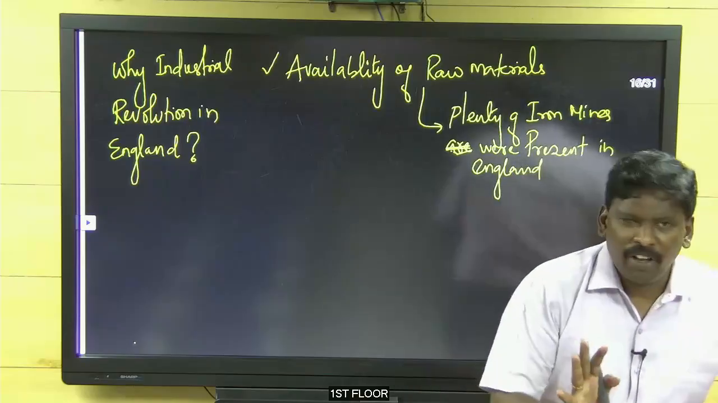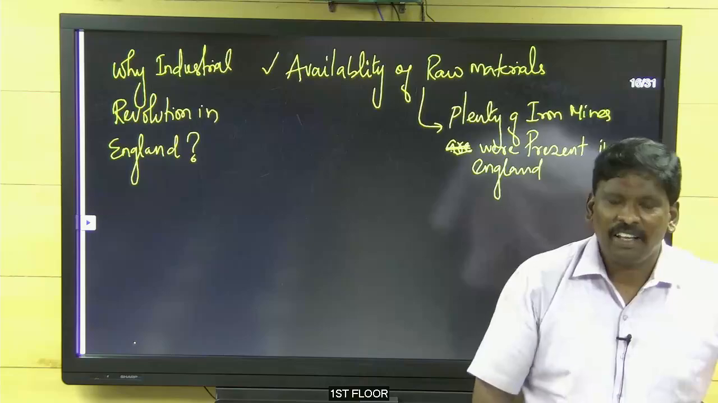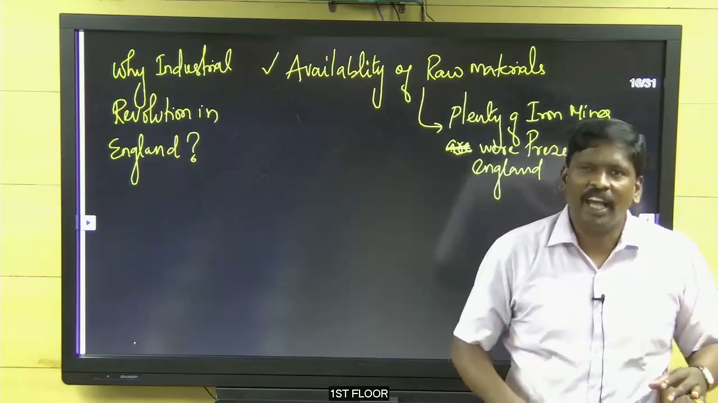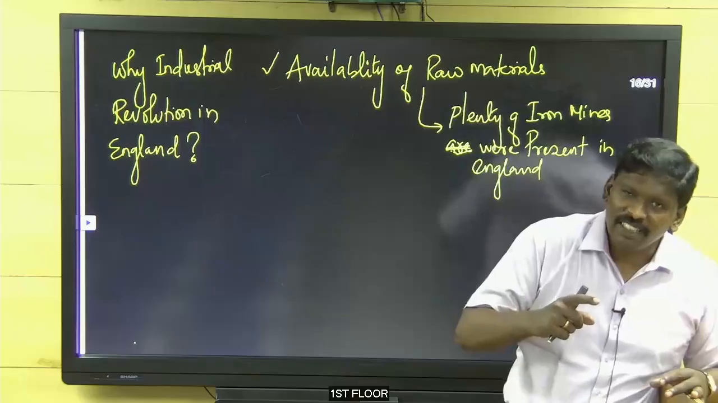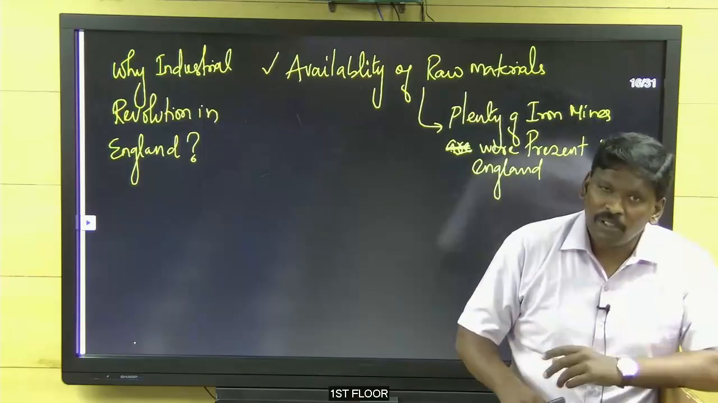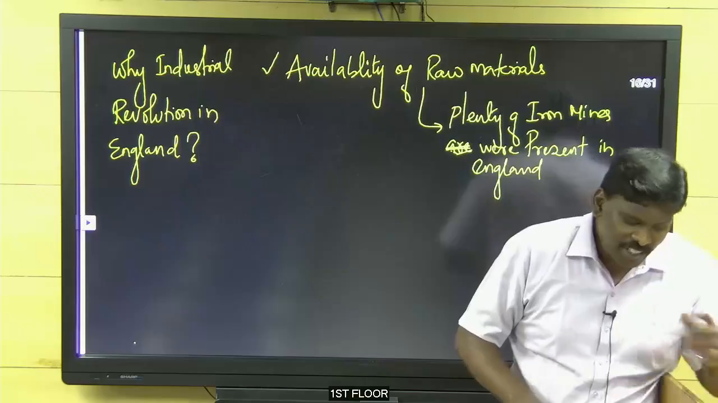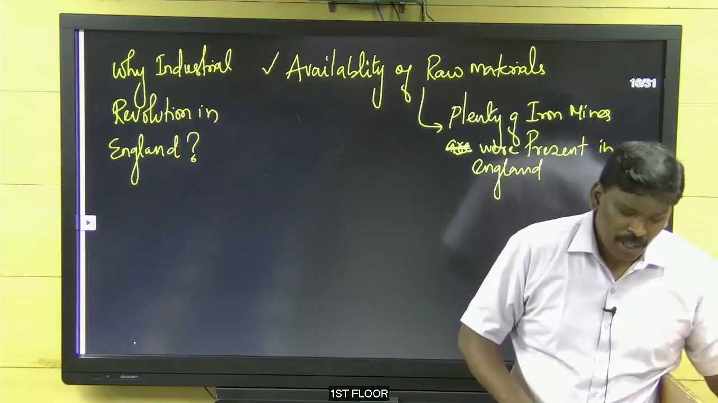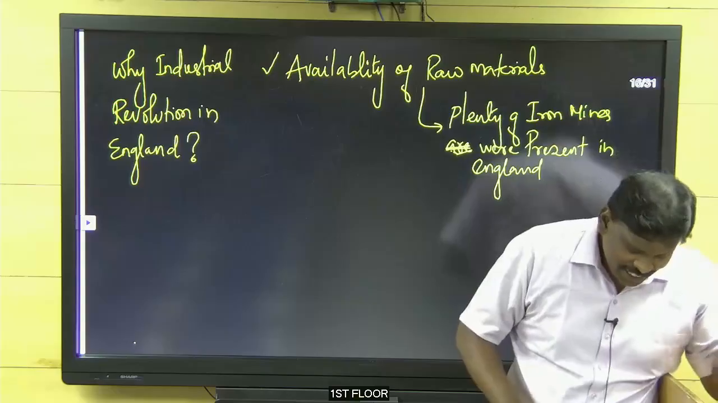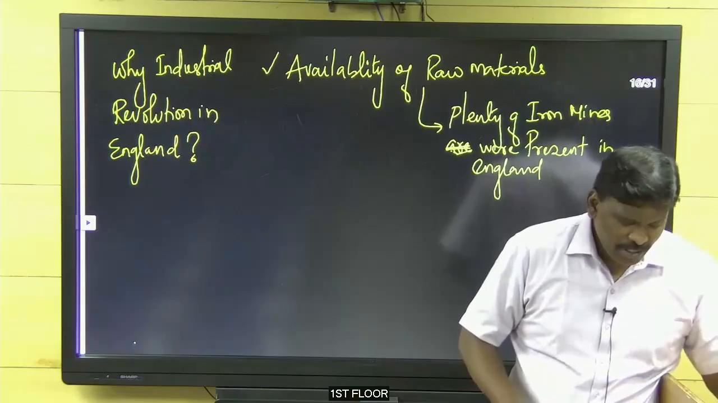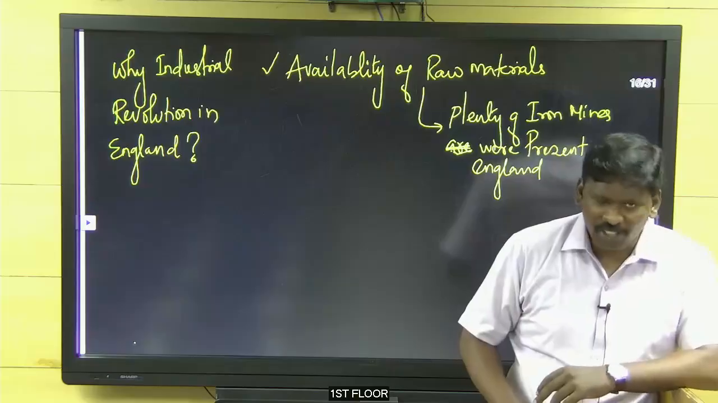Okay, so you find raw material first. Next thing, where do you locate the industry? What is needed for industry? Where would you locate the industry? Near a port, very good. Near the sea, near the seashore, the sea coast. We need ships for that, very good.